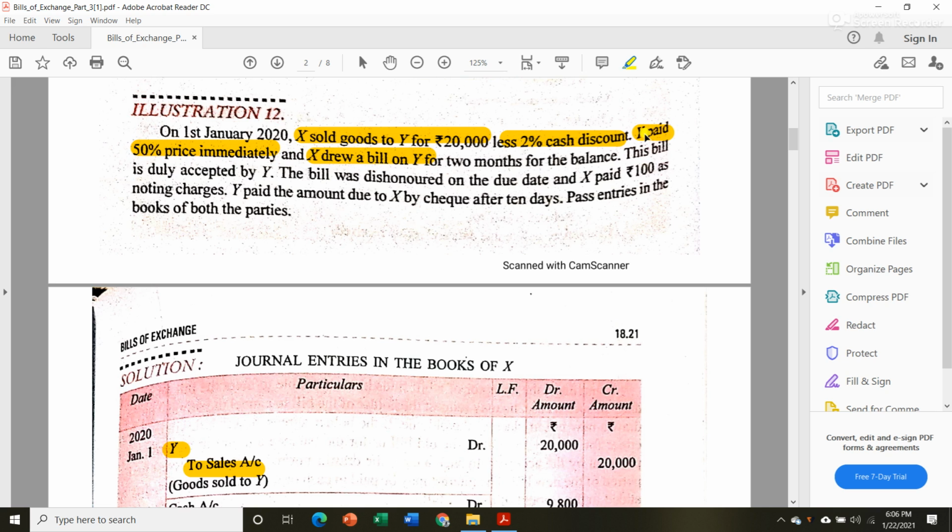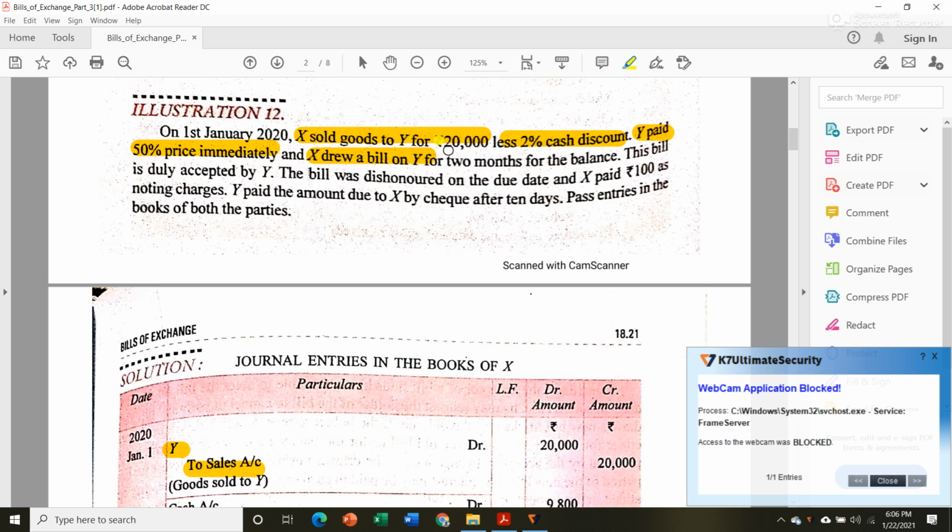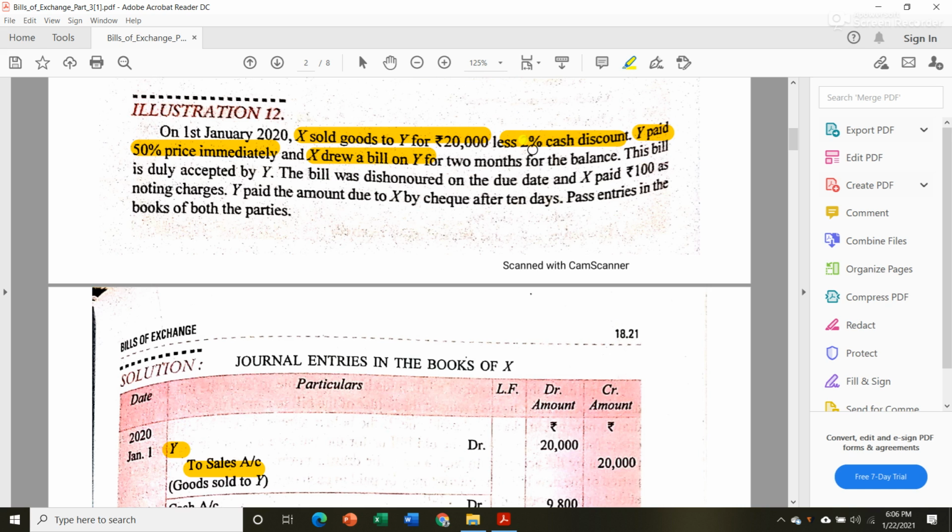Now let us see that 50% payment. Okay, Y paid 50% price immediately. We know that cash discount will be allowed only when cash payment is made, and cash discount will be given only on the amount of cash payment. So 50% of this 20,000 is 10,000. That means 10,000 was paid and 2% cash discount was given on that 10,000.